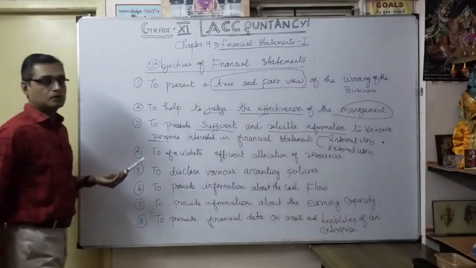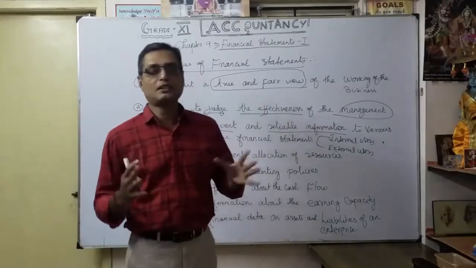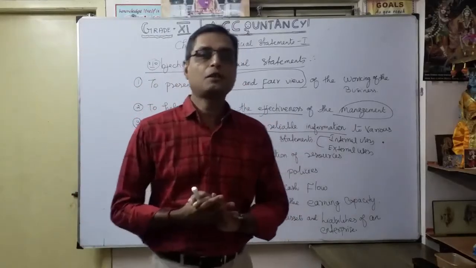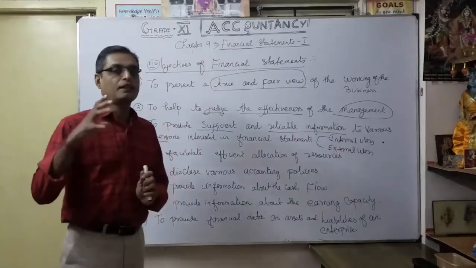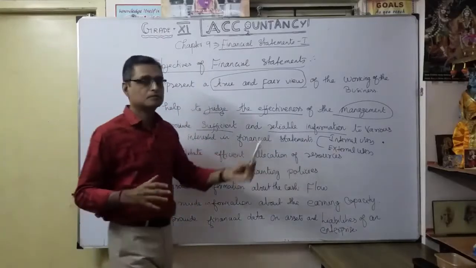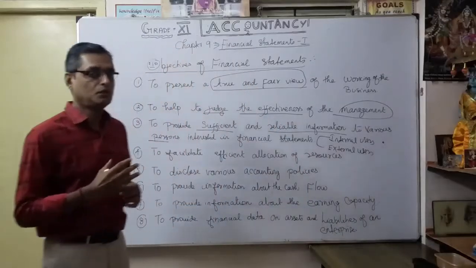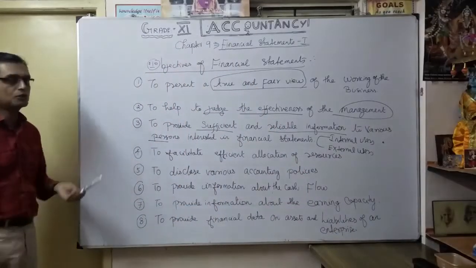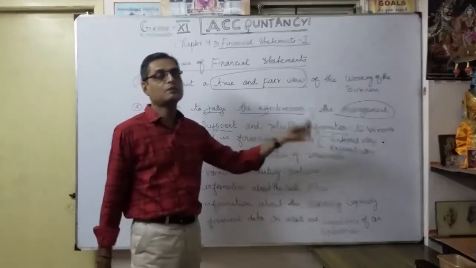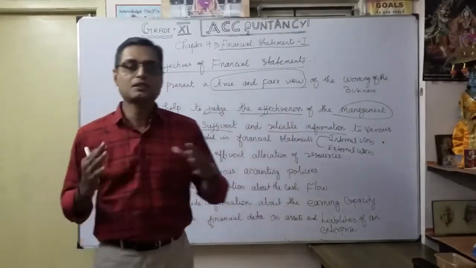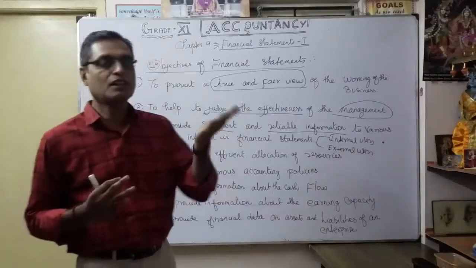Based upon the financial statement, they have an idea, judgment, clarity, and decision making. Financial statements play a very important role in providing sufficient and reliable information to interested persons, whether internal users or external users.